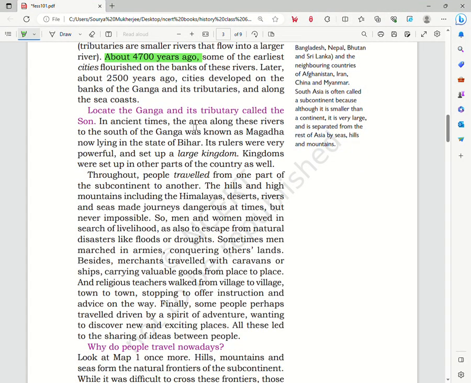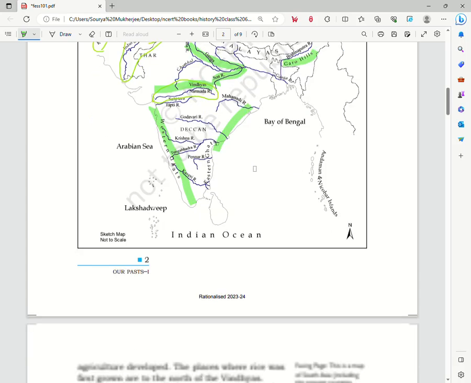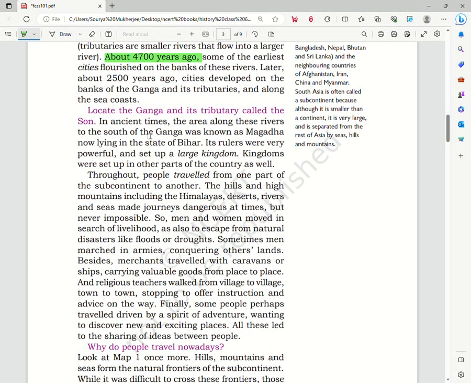In ancient times, the area along these rivers to the south of the Ganga was known as Magadha, now lying in the state of Bihar. Its rulers were very powerful and set up large kingdoms. Kingdoms were set up in other parts of the country as well. So we see that this area, to the south of the river Ganga, was known as Magadha. As you know, this part is currently in the state of Bihar. Its rulers were very powerful and set up large kingdoms.